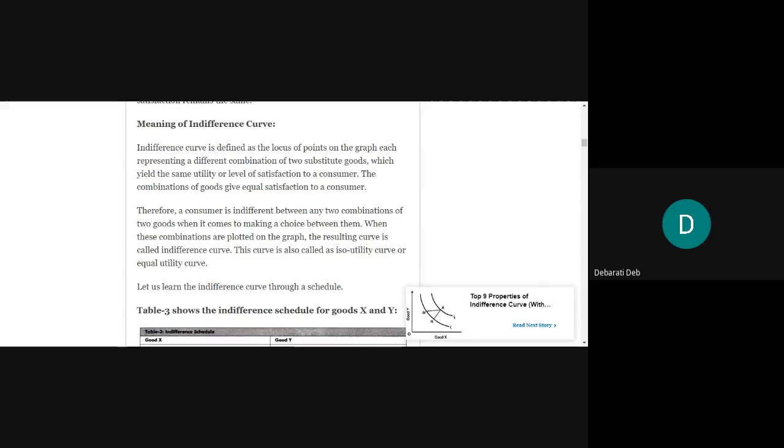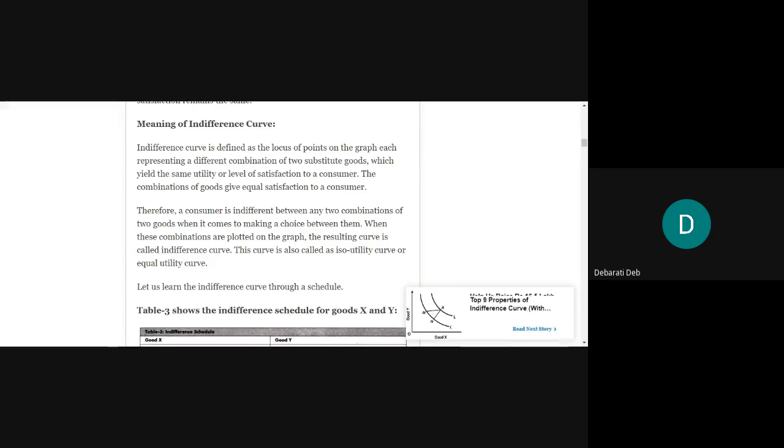Their combination of buying one good over the other will be represented in the indifference curve. That will give the same level of satisfaction to a consumer by buying those products. When you are substituting one for the other, the level of satisfaction will be the same for the consumer. The indifference curve will be in a graph format, representing the various combinations of those two substitute goods. The combinations of goods will give equal satisfaction to a consumer.